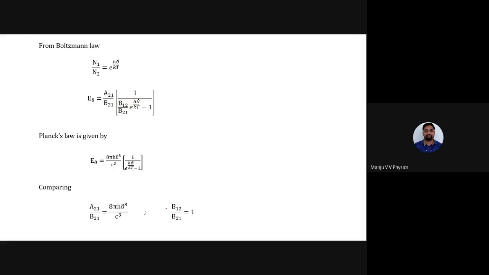So b12 by b21 equal to 1 means, can I write b12 will be equal to b21? That means b12 is nothing but sending atom from ground state to the excited state. This is excited state to the ground. This is induced absorption. This is spontaneous emission. By cross multiplying, can I write b12 equal to b21? That means this is rate of induced absorption equal to rate of spontaneous emission.